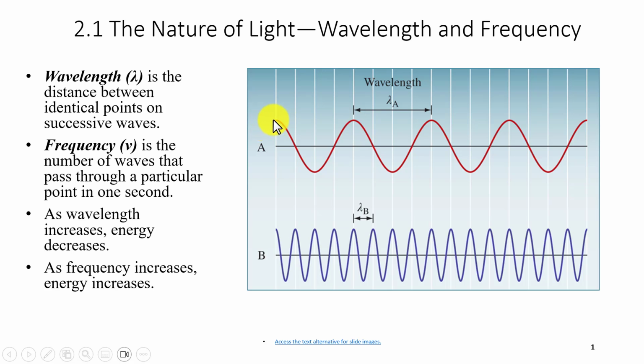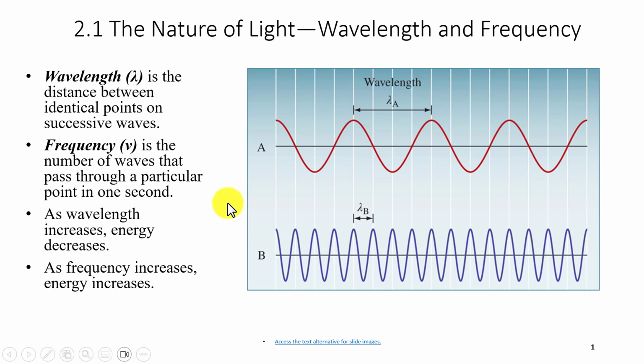Since wave A has a longer wavelength, fewer waves will pass this particular point than in wave B. If I'm looking at this point in wave B, because its wavelength is shorter, more waves will pass this point per second than for wave A, which leads us to this relationship between wavelength and frequency.